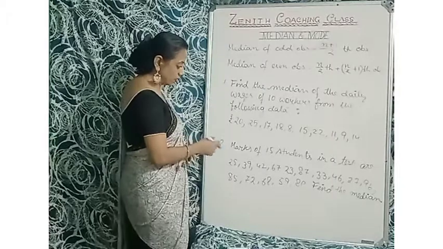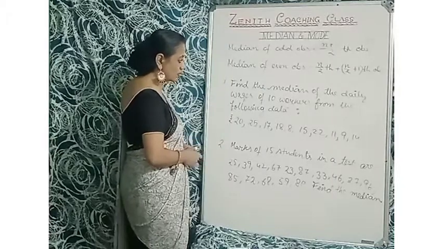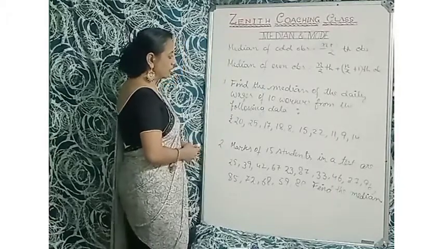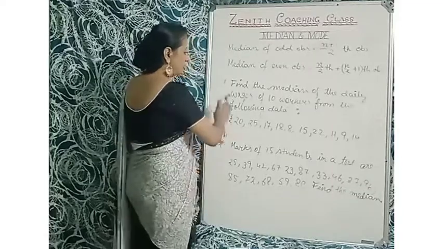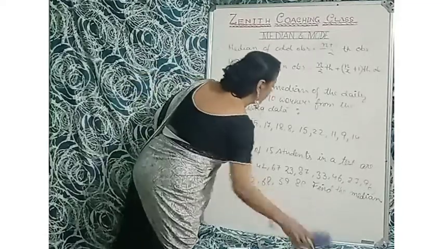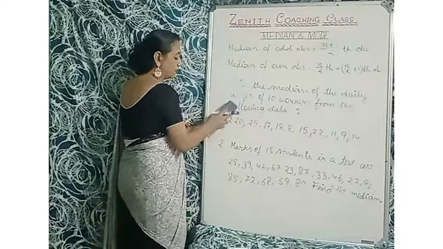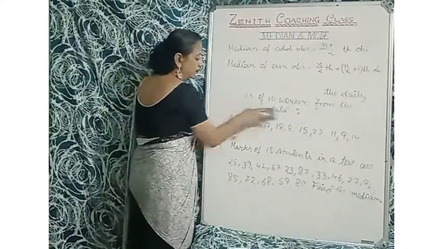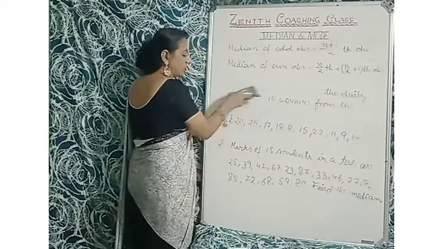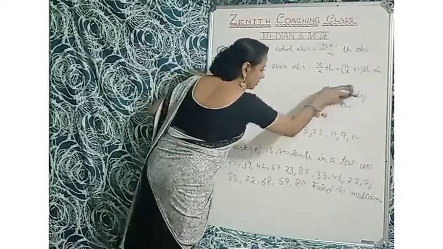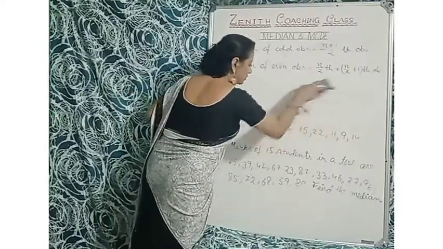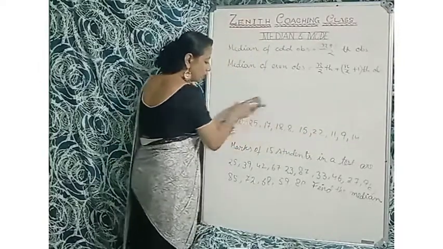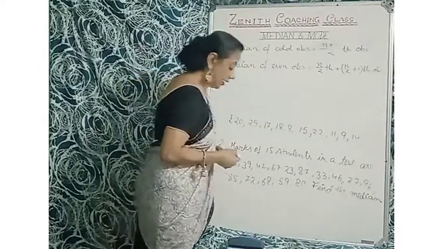I have written the second sum here, so there is no space. No problem, we are using this sum, just keeping the data here. First, ascending order is called array. So first arrange it in array.